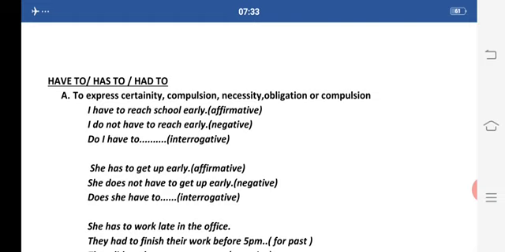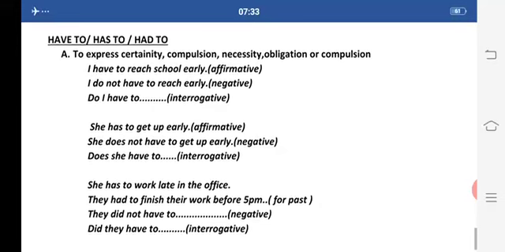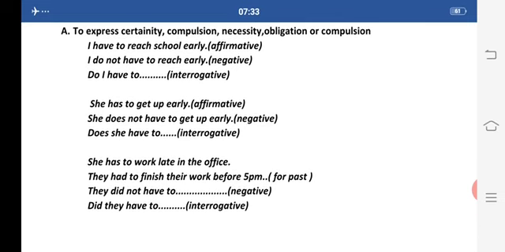Now the next is, she has to get up early. Here it's an affirmative sentence, so we need not use any kind of helping verb. But the moment we change it into negative or interrogative, we'll take help of helping verbs. She does not have to get up early. Does she have to get up early? This kind of helping verb helps to frame negative and interrogative sentences. Now, she has to work late in the office. They had to finish their work before 5 p.m. They did not have to.